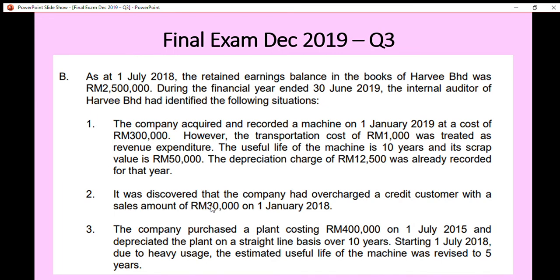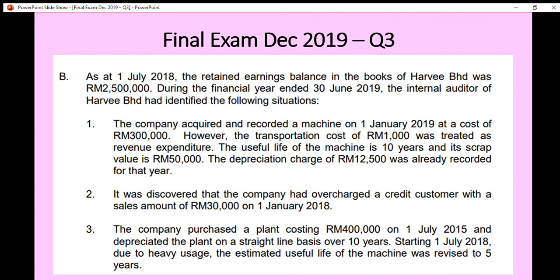That means during the prior financial year, the profit has been overstated because the sales amount was overcharged. So in order to make an adjustment, we have to reduce the profit by 30,000.